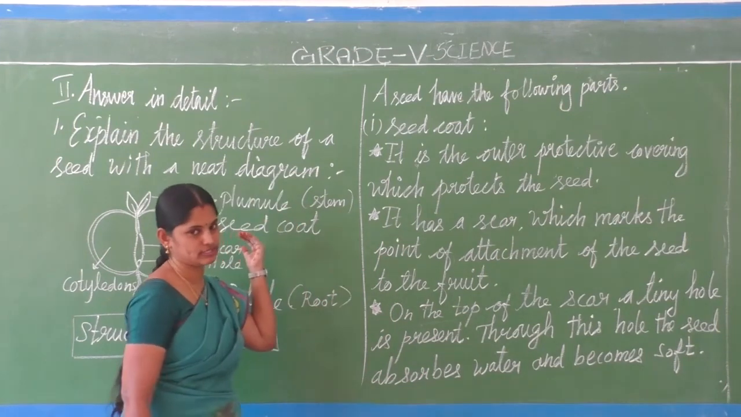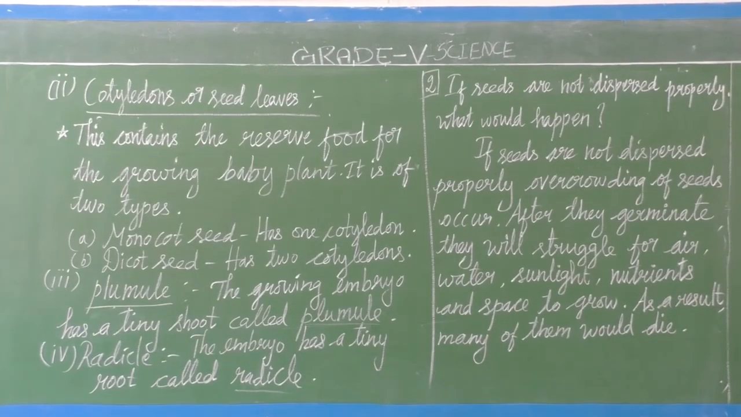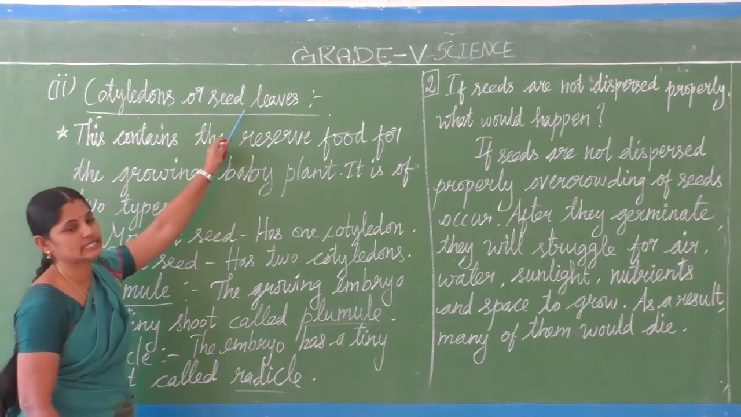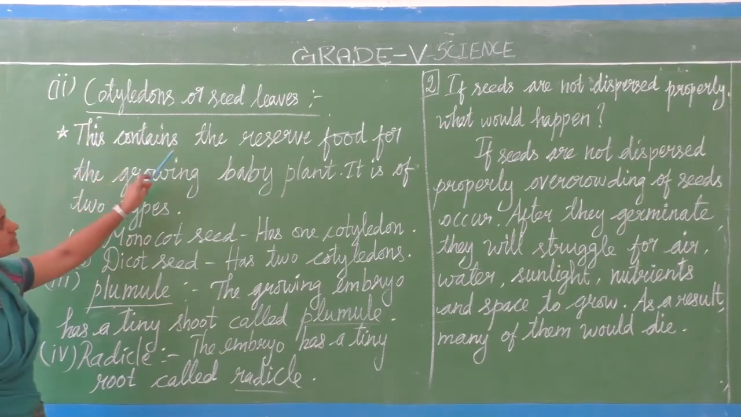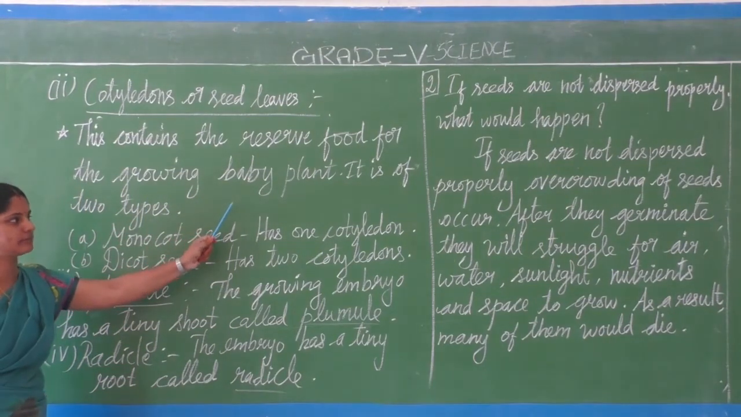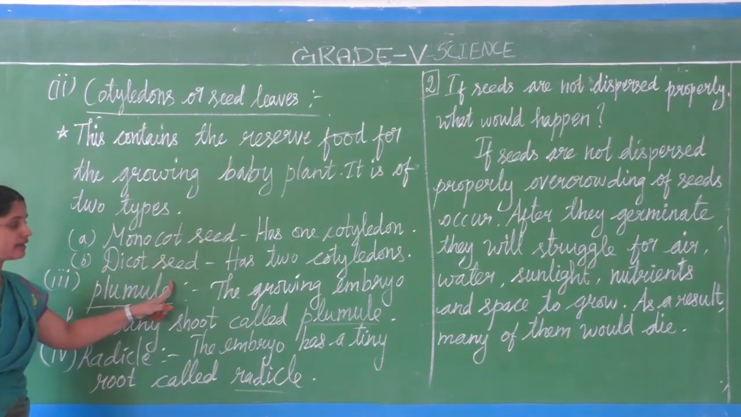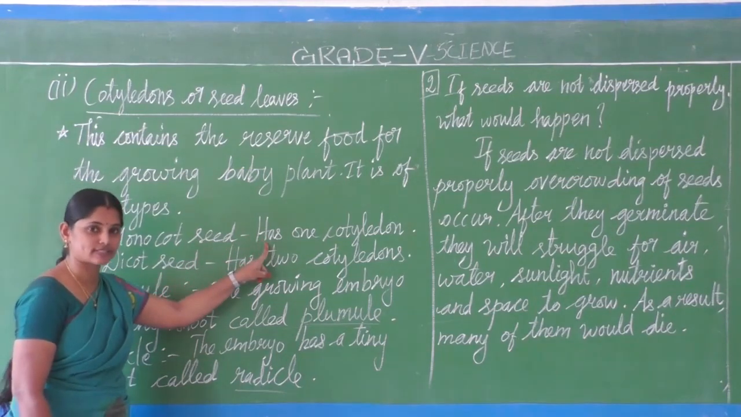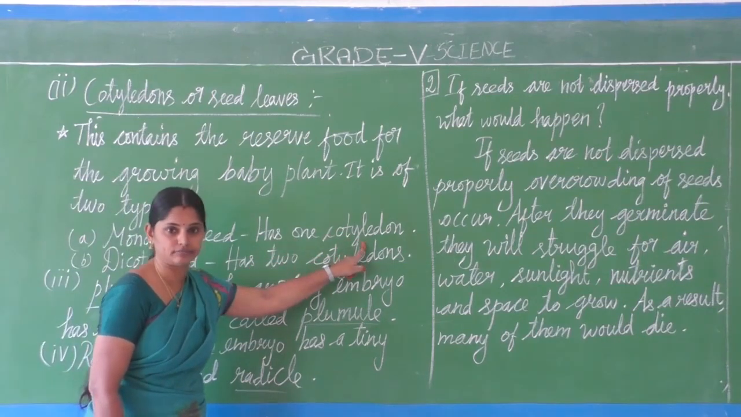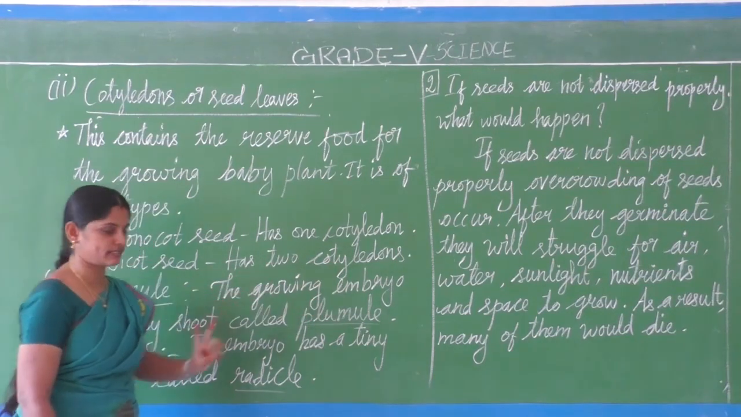Okay, second point we'll see. The second point is cotyledons or seed leaves. This contains the reserve food, the stored food for the growing baby plant. The cotyledons are of two types. One is monocot and another one is dicot. Monocot means it has one cotyledon, only a single cotyledon. A dicot seed has two cotyledons.